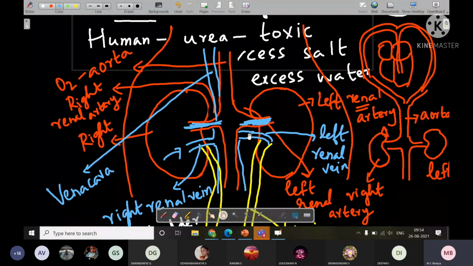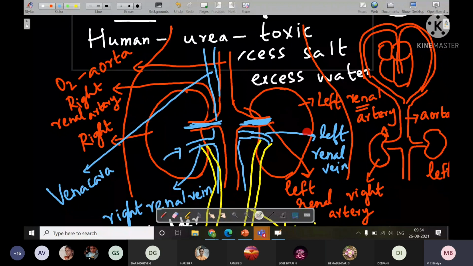Vena cava. Yes, vena cava, good. The blood with the nitrogen waste comes to the right renal artery. Yes, good. So what else? Urethra. Yes, urethra, very good. So these are the different parts of the excretory system in human beings.